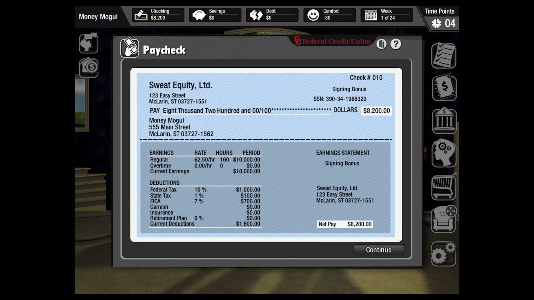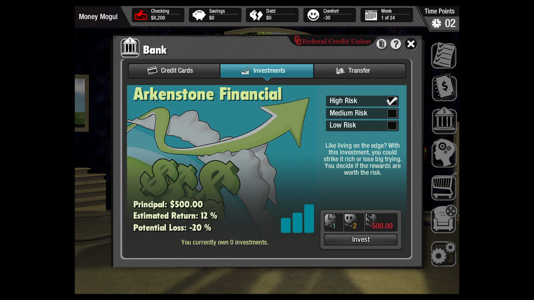Money Mogul is all about the student maximizing what they can get out of their money. In this scenario, the paycheck is high, but so are the goals. Even with a salary of $10,000 a month, building up 250 comfort points can be a challenge. Money Mogul also challenges the student with handling investment fraud.